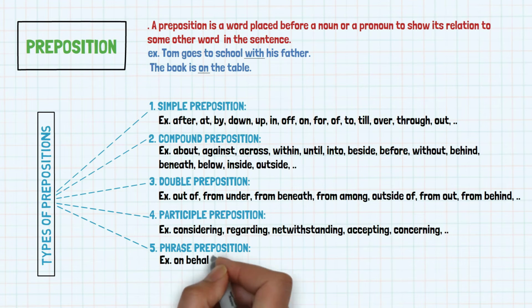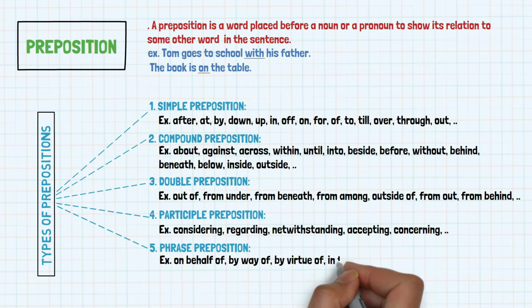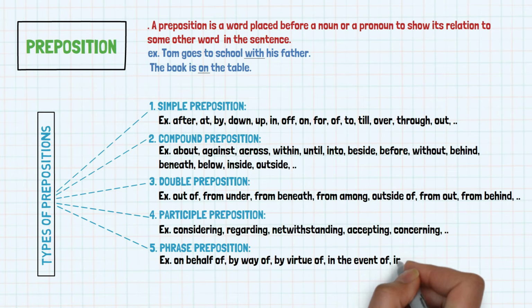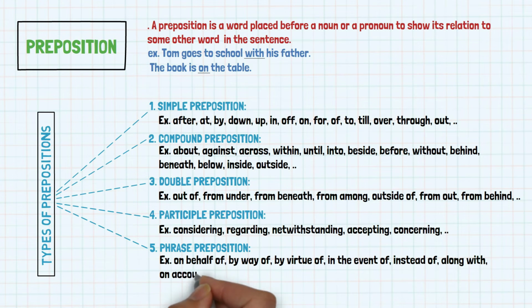Examples of phrase preposition are on behalf of, by way of, by virtue of, in the event of, instead of, along with, on account of, by means of, because of, with regard to, for the sake of, with a view to, etc.